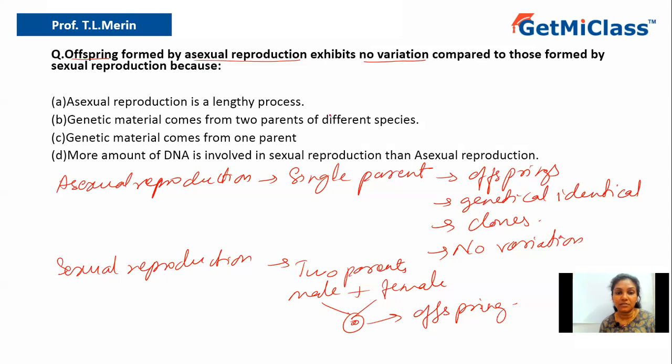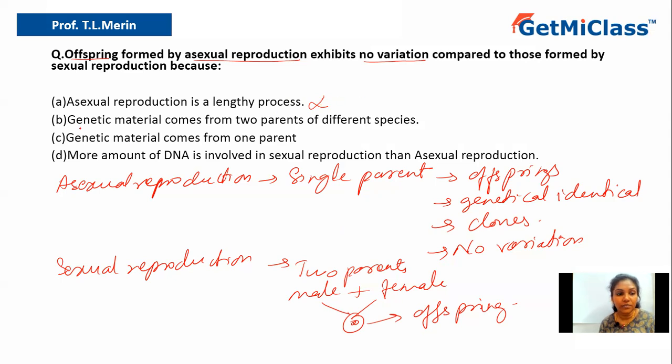So having this discussion, let us look into the options. Option A says asexual reproduction is a lengthy process. Whether it is lengthy or not, it doesn't speak about variation, and hence option A is ruled out. Usually asexual reproduction is not a lengthy process. It is sexual reproduction that is a lengthy process because it includes gametogenesis, fusion of gametes, etc.